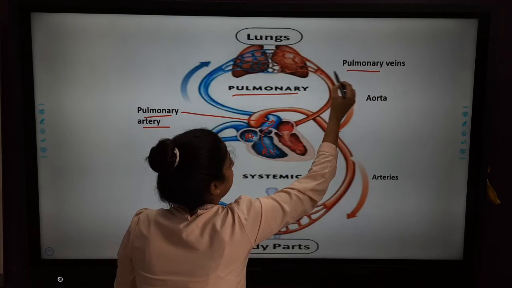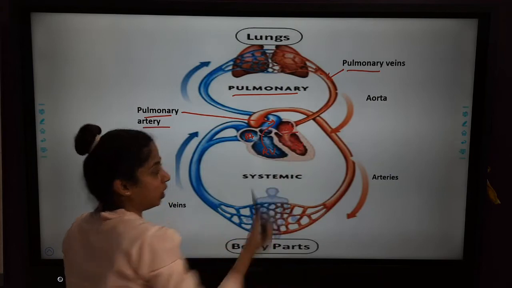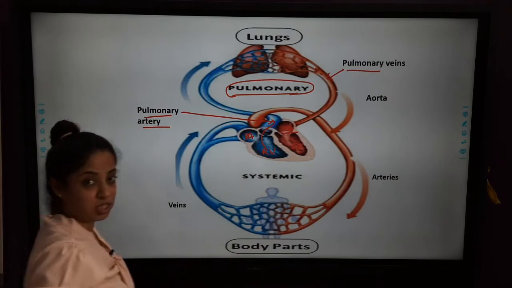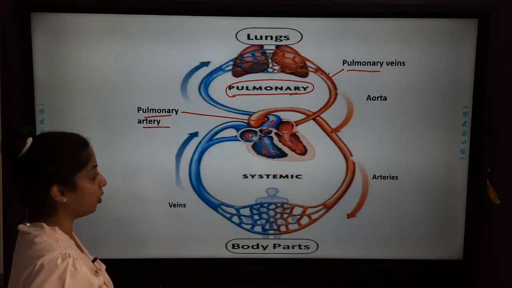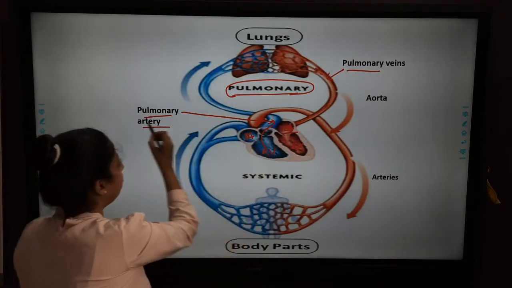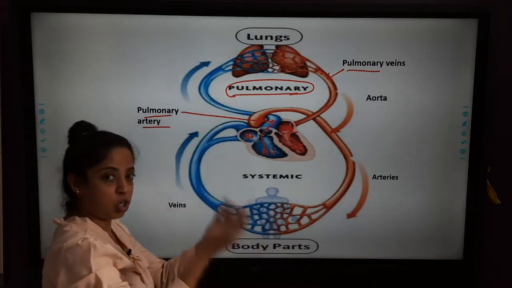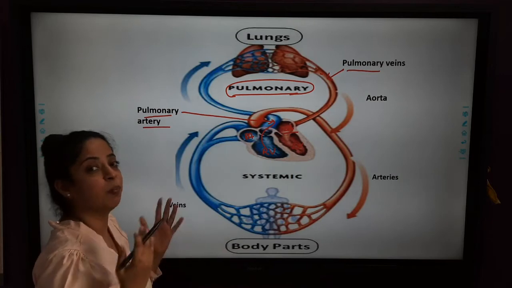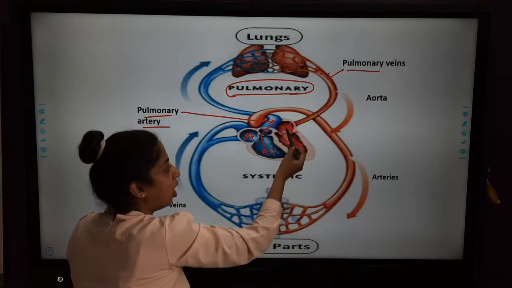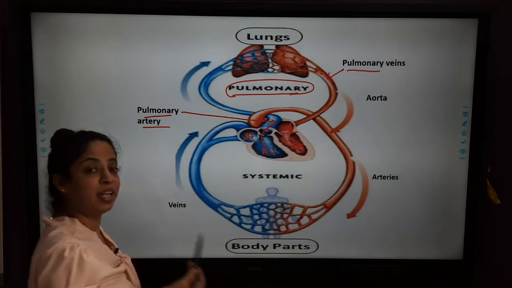Through this pulmonary vein, the blood again comes back to which part of the heart? Left auricle. This circulation of blood is known as pulmonary blood circulation. I will repeat: when the right ventricle is contracted, blood is pushed through the pulmonary artery into the lungs. In both the lungs, we breathe in oxygen and the blood becomes oxygenated. Now the oxygenated blood flows to the heart again through the pulmonary vein and it reaches the left auricle. So this is pulmonary circulation.